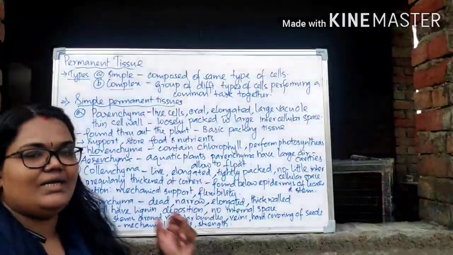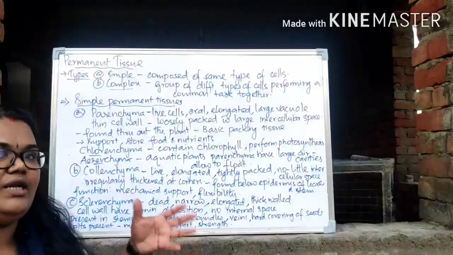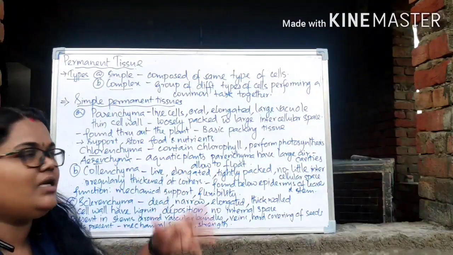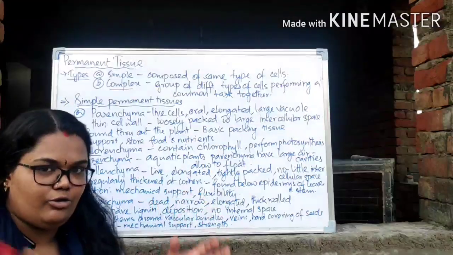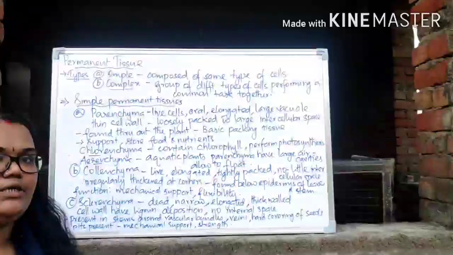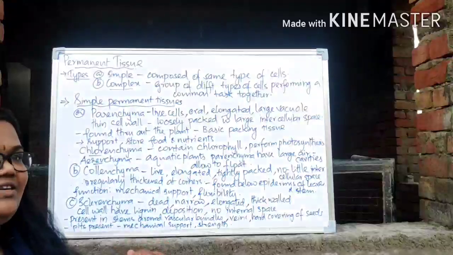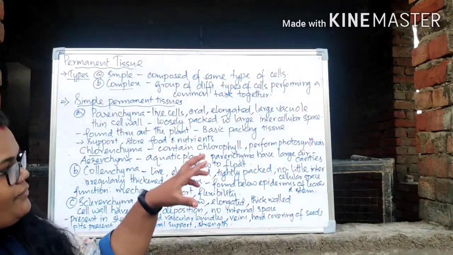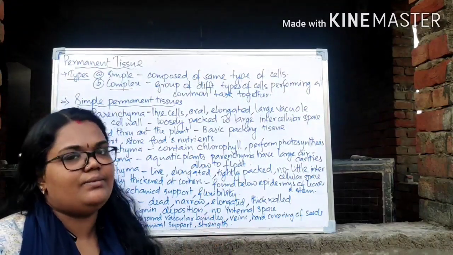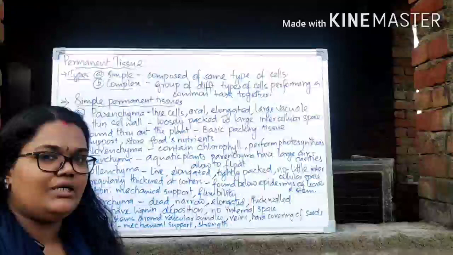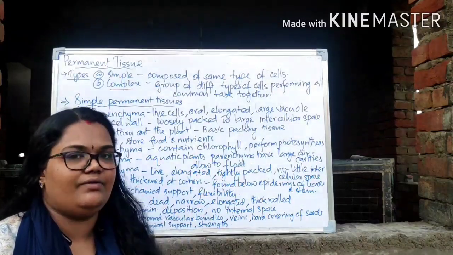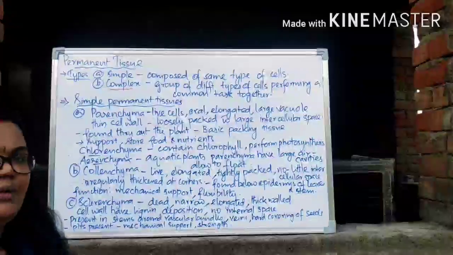Simple permanent tissues are permanent tissues which are composed of a single type of cells, that means the same type of cells. That means there will be a group of cells but all are of the same type. Now what about the complex permanent tissue? In complex permanent tissues, there will be different types of cells performing a similar function. We already learned that tissue means they must be performing a similar function. So these are permanent tissues, but here different types of cells are there. Together they will perform a similar function. So they are known as complex permanent tissue.